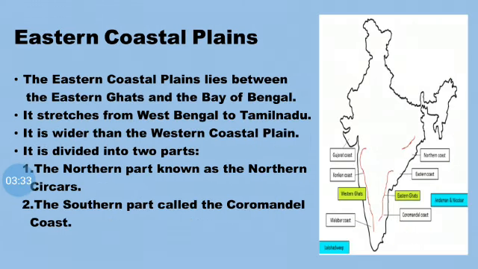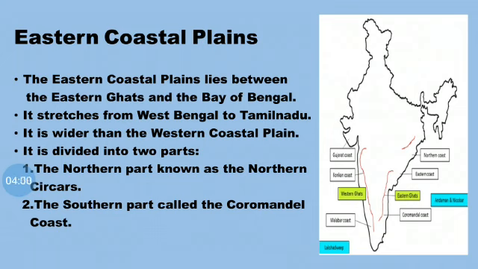Then we have the eastern coastal plains. Children, the eastern coastal plains lie between the Eastern Ghats and the Bay of Bengal. They stretch from West Bengal to Tamil Nadu. The eastern coastal plains are wider than the western coastal plains. They are divided into two parts.